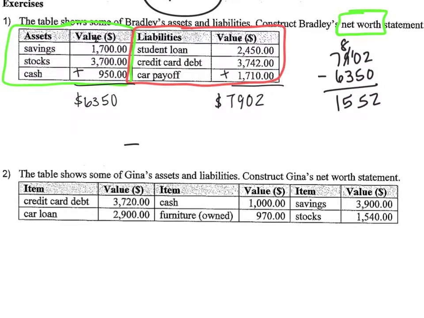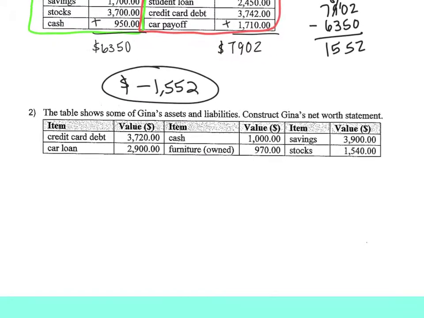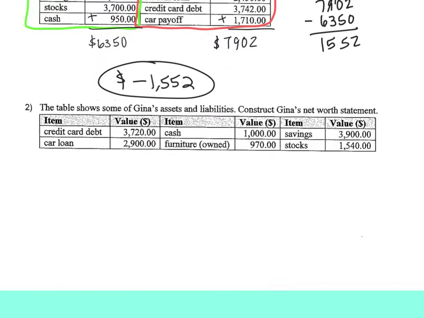Okay, so the difference is 1,552, and since liabilities is more, it's negative, like we said. Okay, last one. The table shows some of Gina's assets and liabilities. Construct the net worth statement.